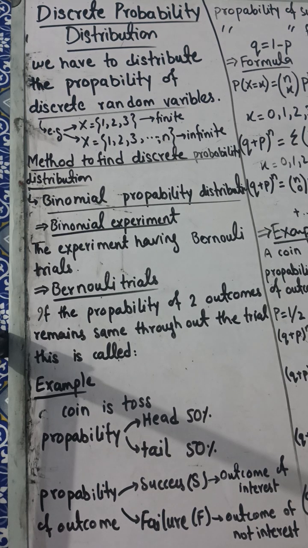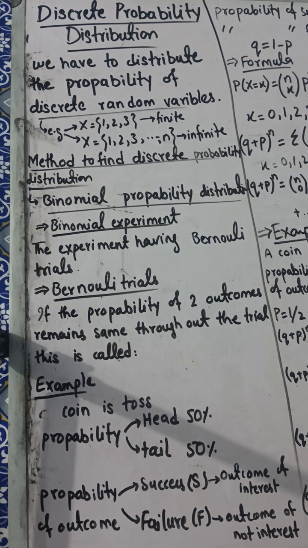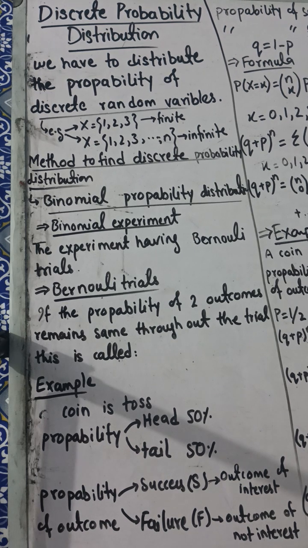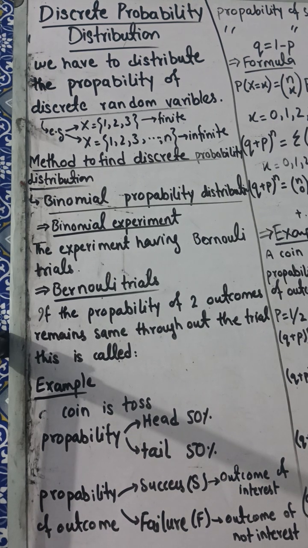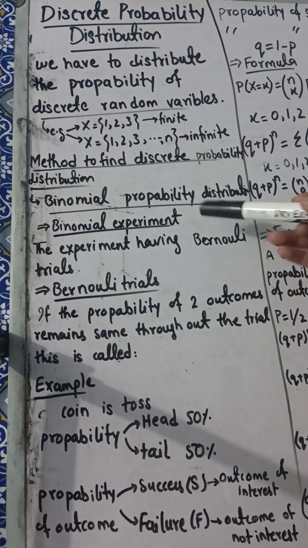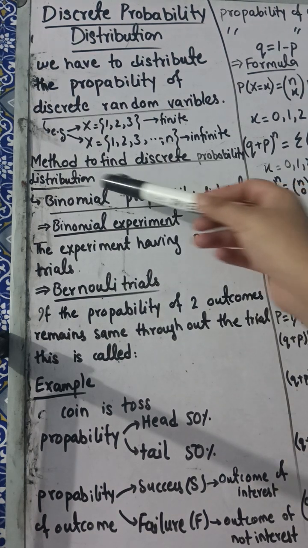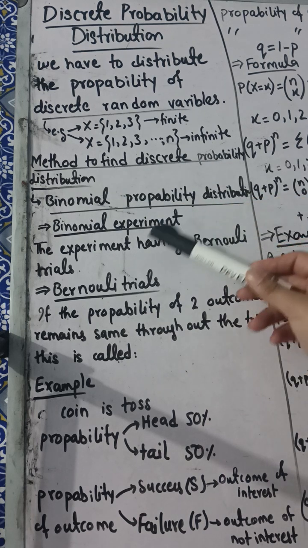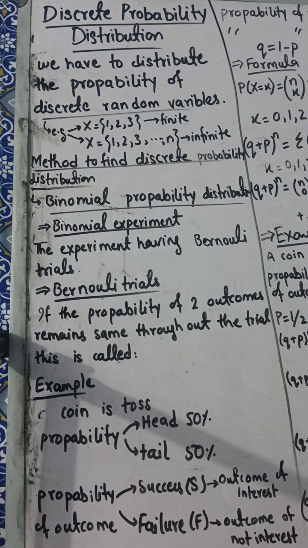So in this video we are going to start the discrete probability distribution. In the previous video we discussed continuous probability and the normal distribution. Now in this lecture we are going to start the binomial probability distribution. Before that, let's consider that binomial probability distribution is a method to find out discrete probability distribution or discrete variables.